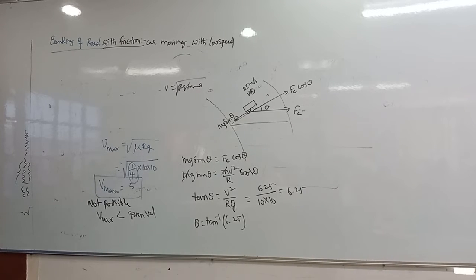Write that. Find the minimum speed with which a car can turn on a bend without skidding.